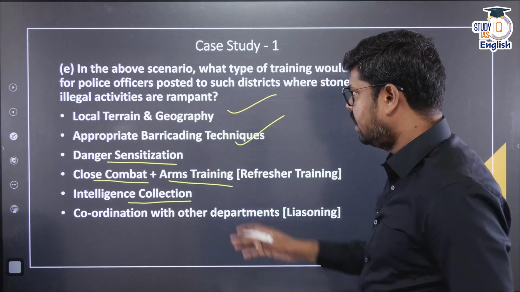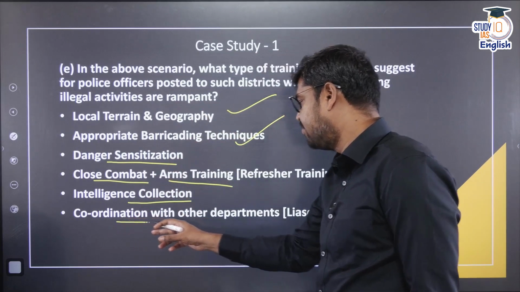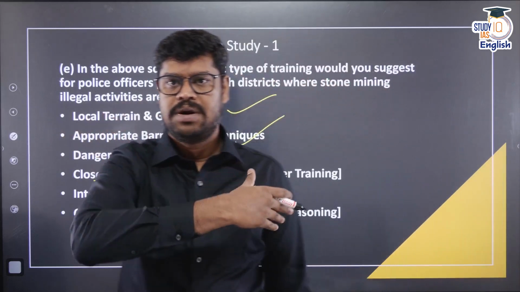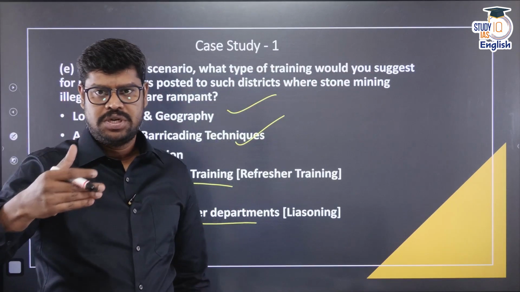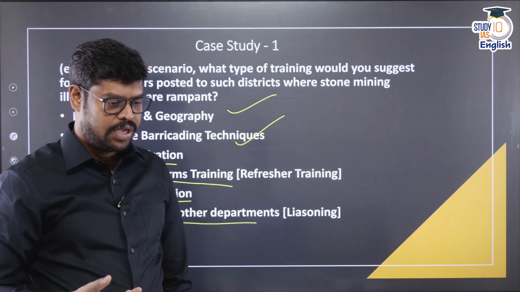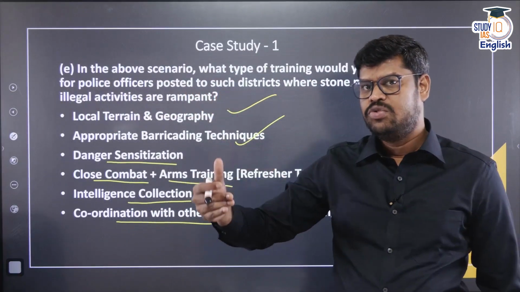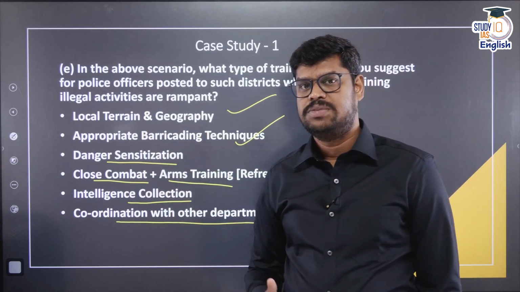In addition to that, any officers who are posted in that particular area should be able to liaise effectively with the other departments, be it the other civil departments or the forest departments in this particular place. So, liaising is so that you can get the information and you can effectively coordinate. So, with all these types of training, I think it would be effective for the police officer posted in such areas, especially where there is mafia, to deal with these particular things.